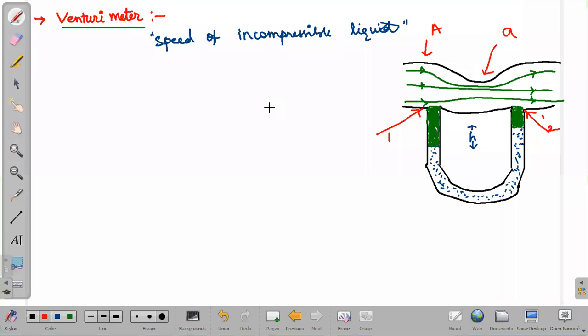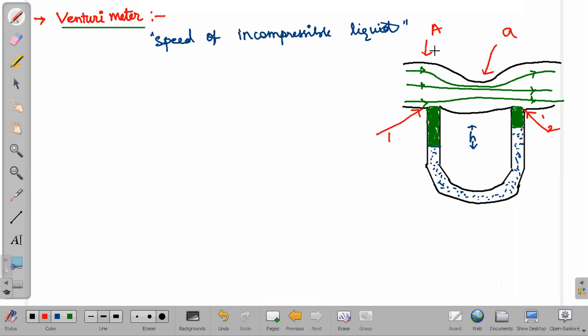Now the venturimeter roughly looks like whatever I have drawn over here. In this, some pressure difference will be created. The pressure difference here, we are checking with this height. So one tube-like arrangement will be there, same as in the manometer. The same manometer we are fixing here, and above that, we have a tube which has a broad neck at one side and a very small neck in between, and again a broad neck. Here it is bigger, in the middle it is smaller, and again here it is bigger. At the broad neck we have area capital A, and in the middle it has a smaller area, small a.